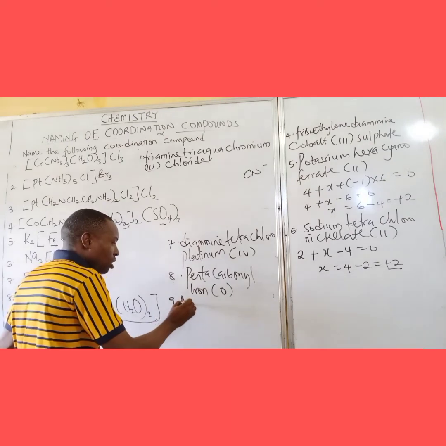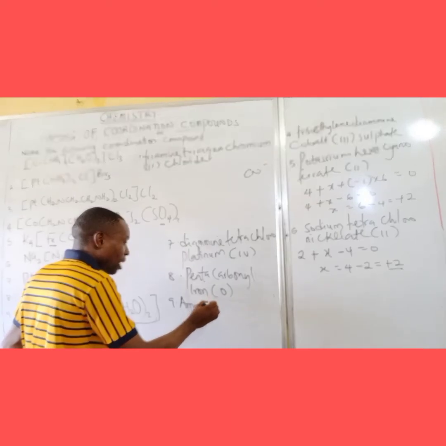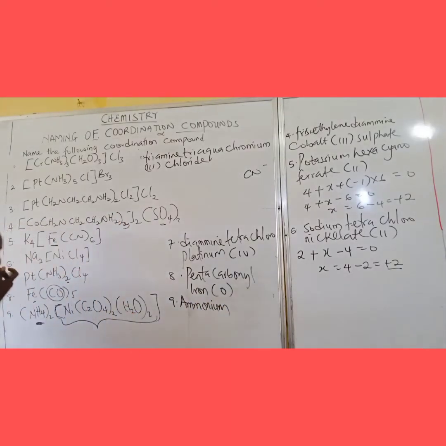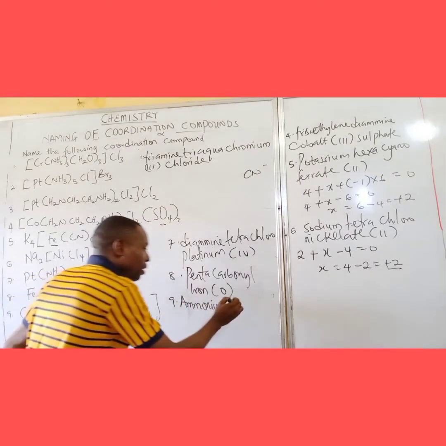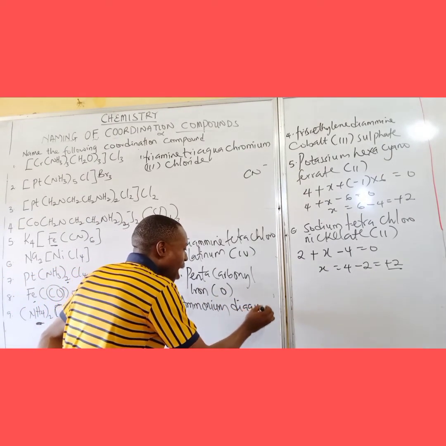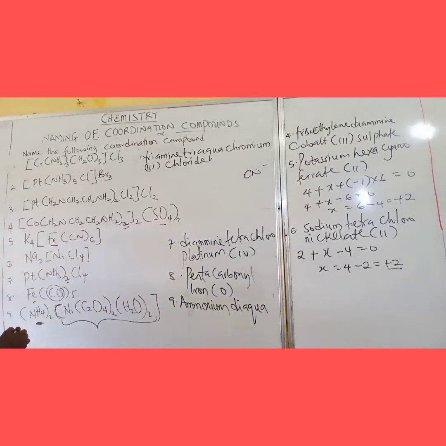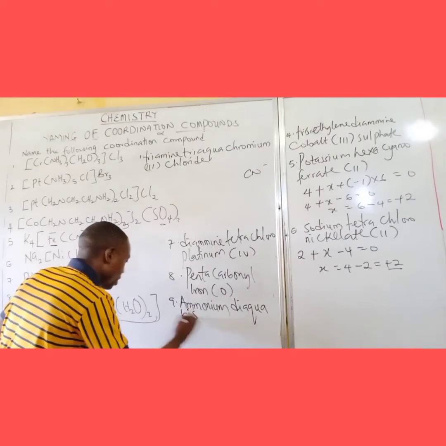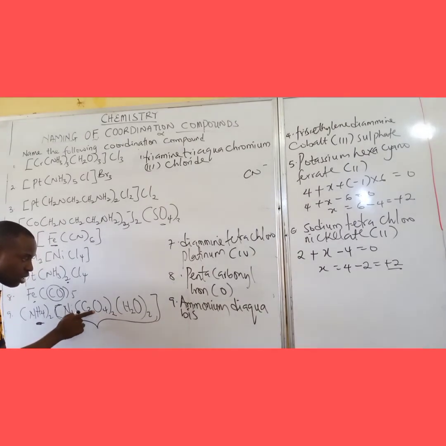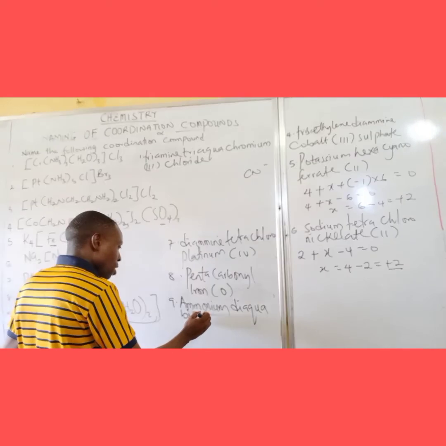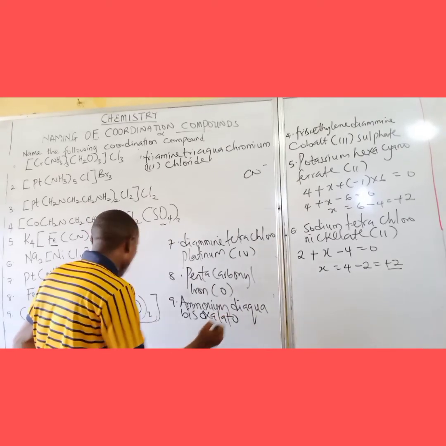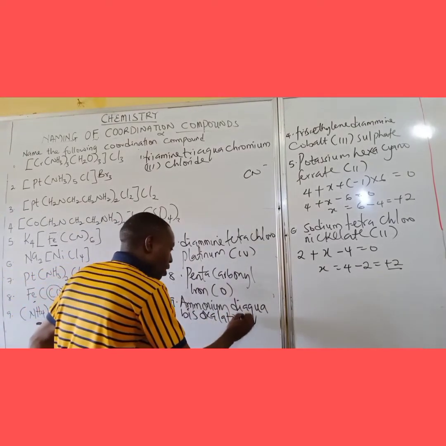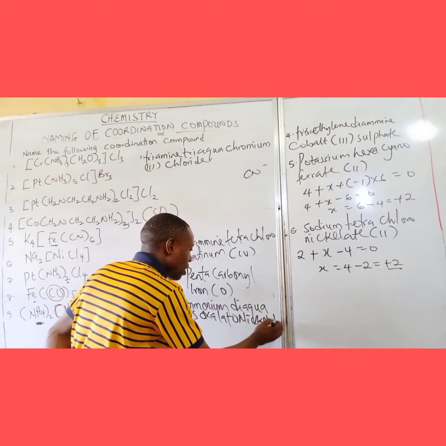It becomes ammonium diaqua, ammonium diaqua, bis oxalato nickelate.